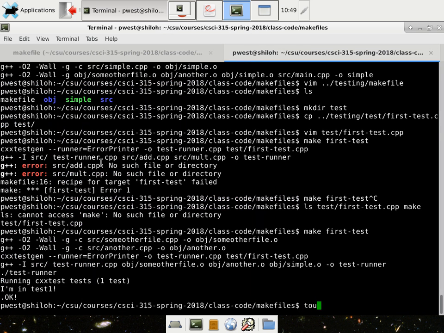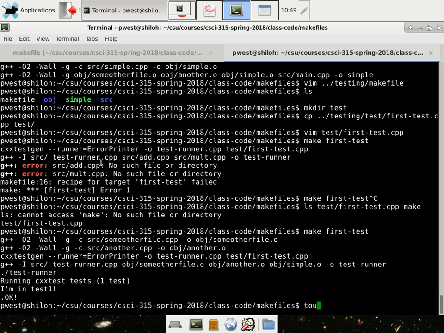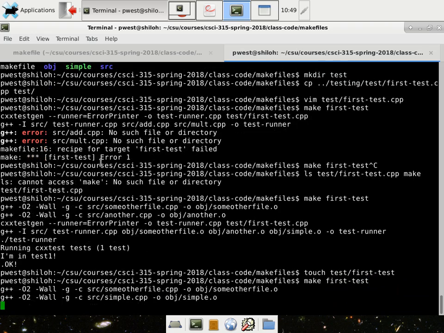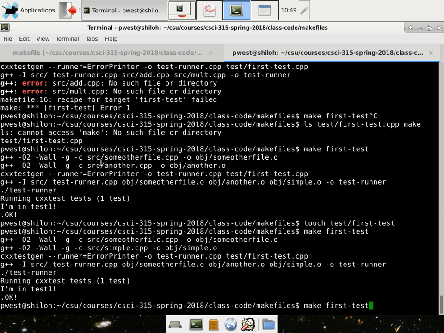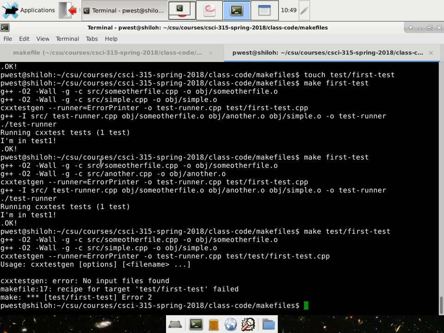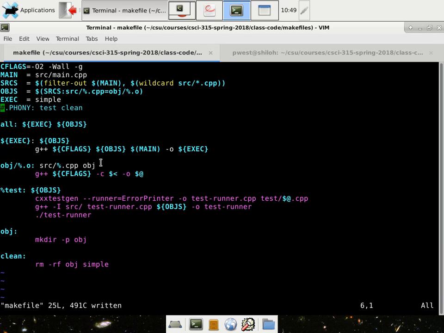In other words, if I didn't have this phony directive, and I created a file first-test inside of test and ran make first-test, the first time it would do it, and then it would say that doesn't make any sense and keep failing.